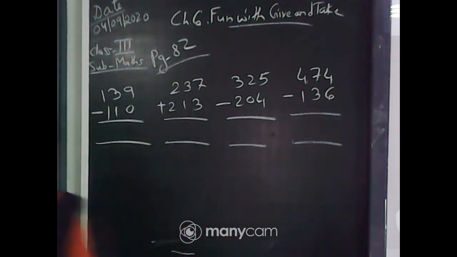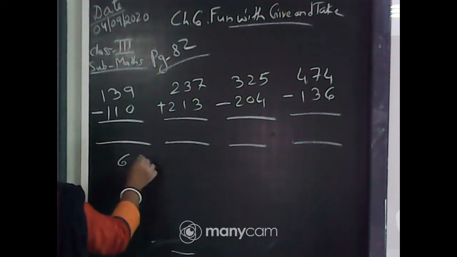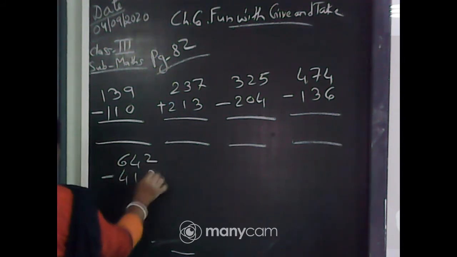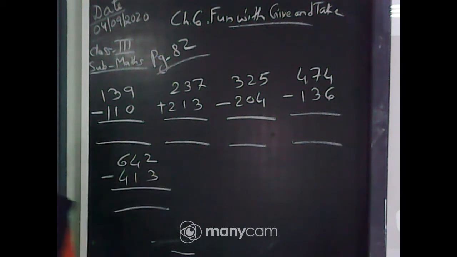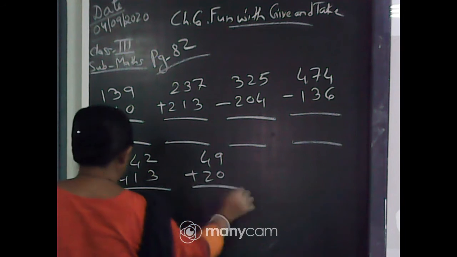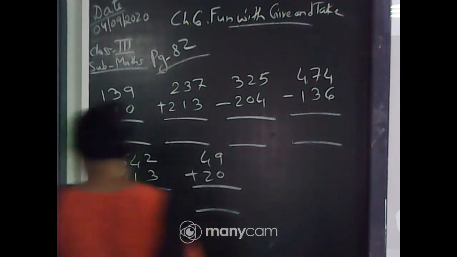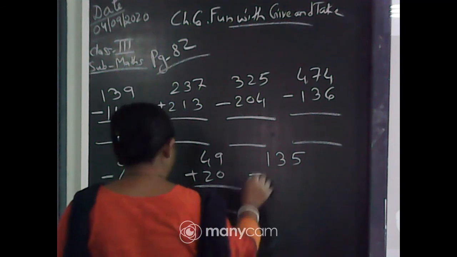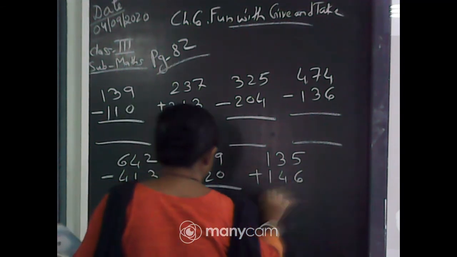And 642 minus 413. 49 plus 20. And the last one is 135 plus 146.